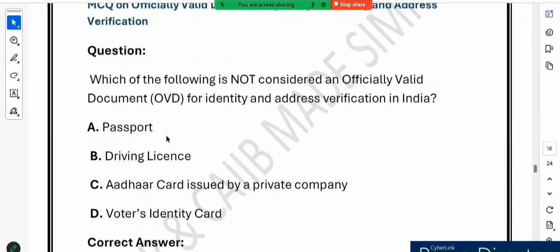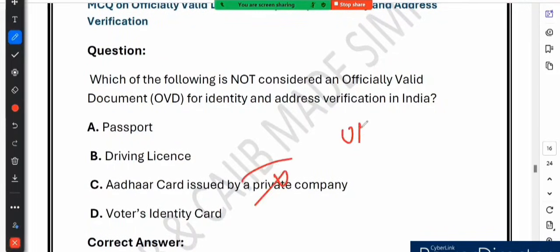In India, an OVD, an officially valid document, is a government-issued document that is used for identity and address verification. But when it comes to the Aadhaar card, only those issued by the UIDAI count. Here you can see Aadhaar card issued by a private company. This is wrong, because an Aadhaar card issued by UIDAI or the NPR, National Population Register, is valid for verification purposes. Aadhaar cards issued by private companies are not valid. That is why option C is the answer.